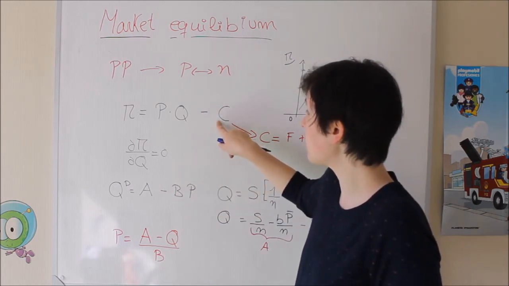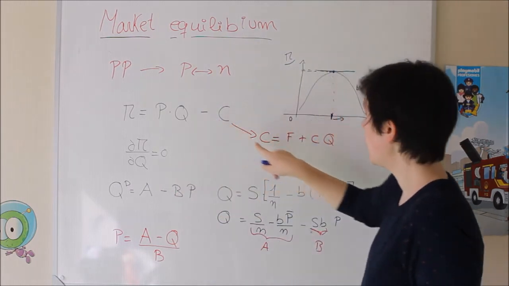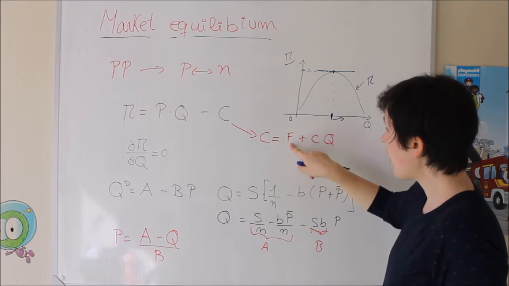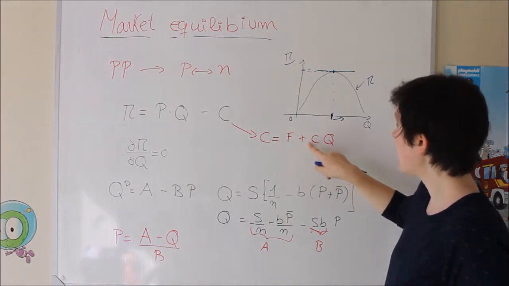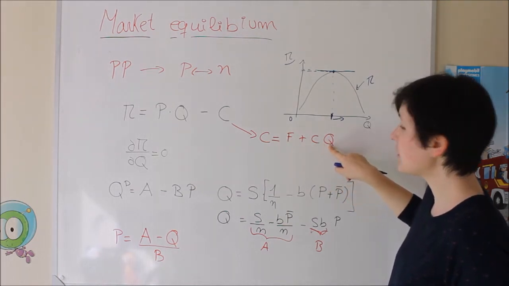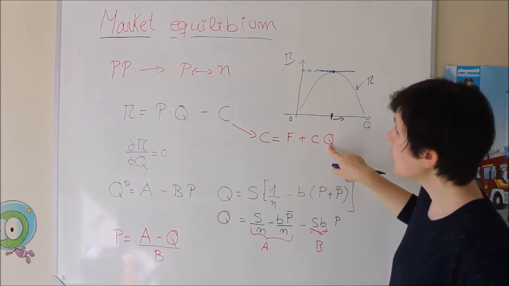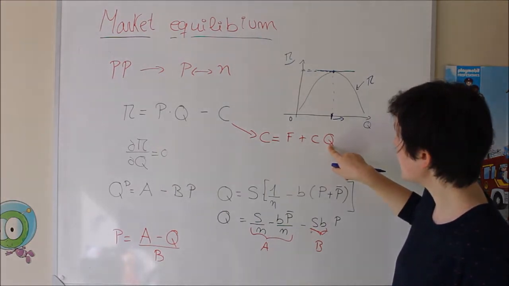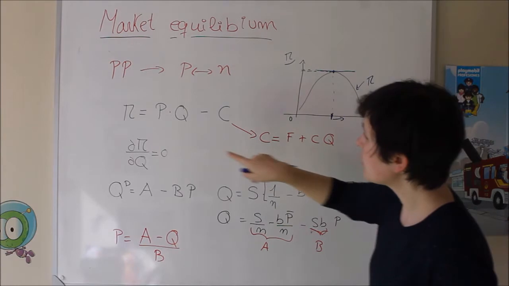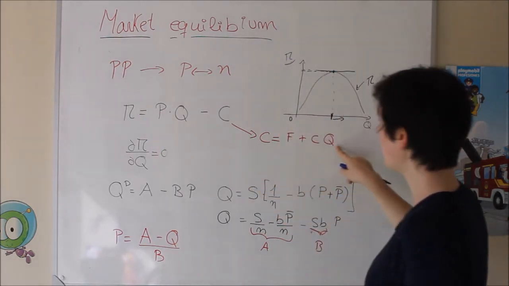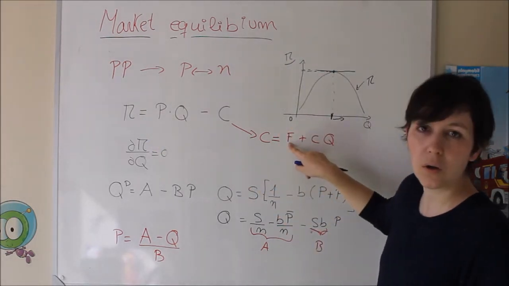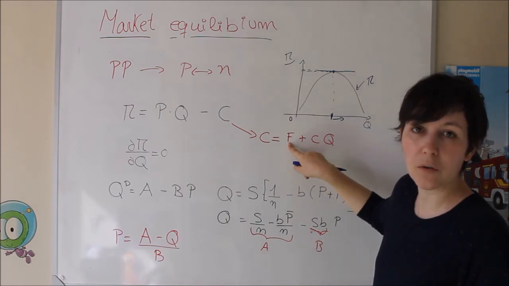So minus the cost. And how was the cost? You know that the cost was a fixed cost plus variable cost times the quantity. So now you already are connecting this profit with this fixed cost, which was typical from economies of scale.